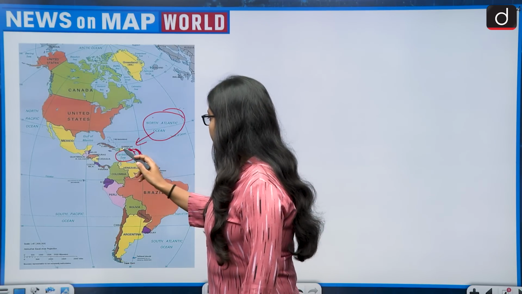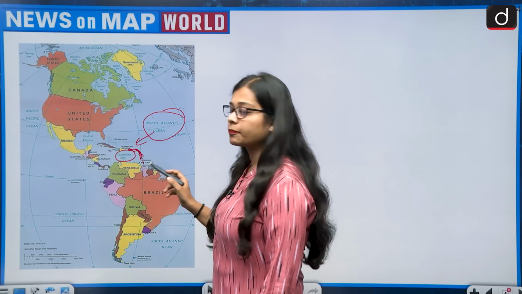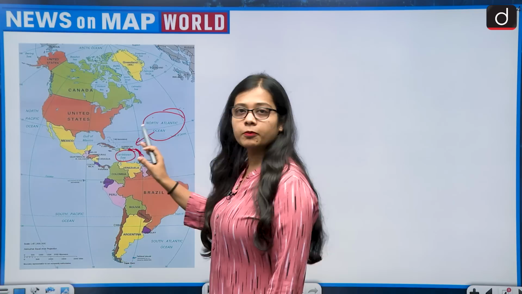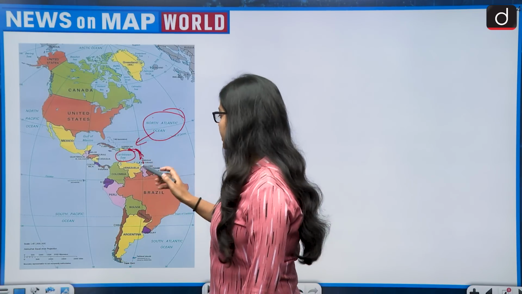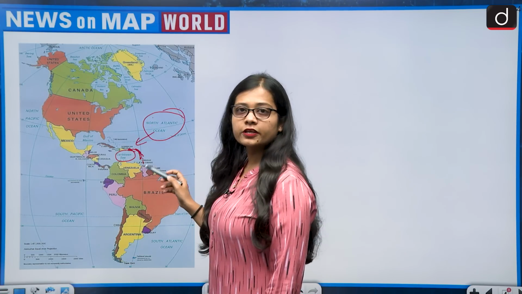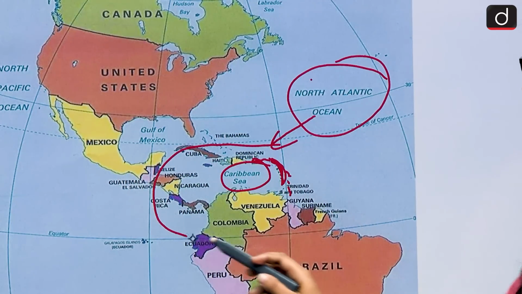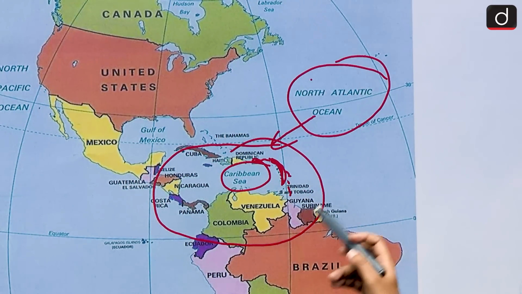So below the Haiti Dominican Republic area, majorly, not completely, because the Haiti Dominican Republic area is also part of the Caribbean Sea, and above the South American continent. So that is the region of the Caribbean Sea. So you can say that this region is the region of the Caribbean Sea.